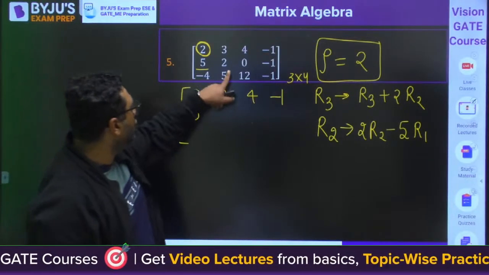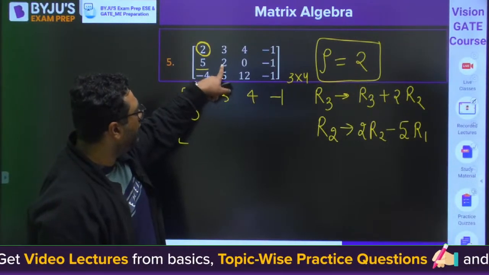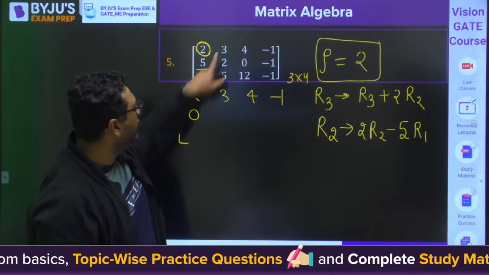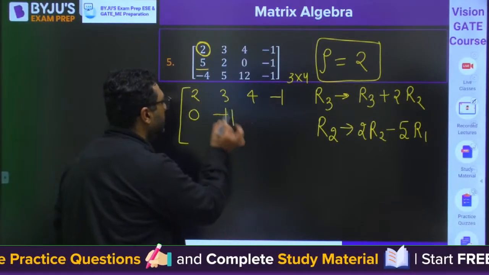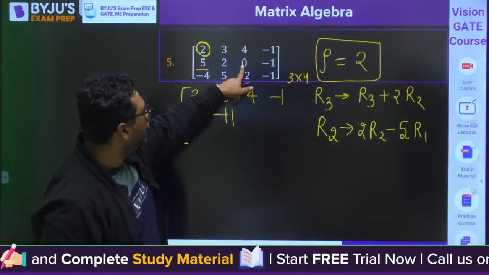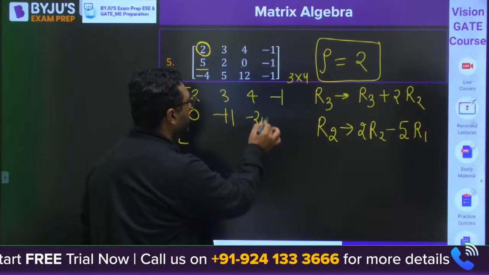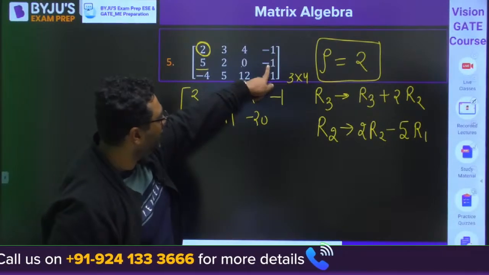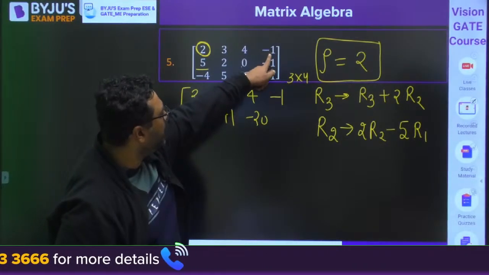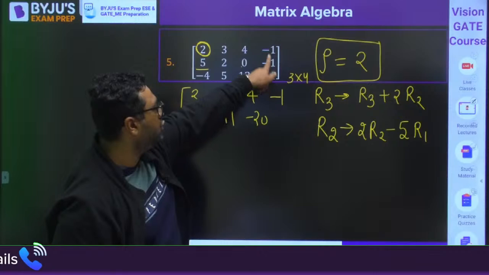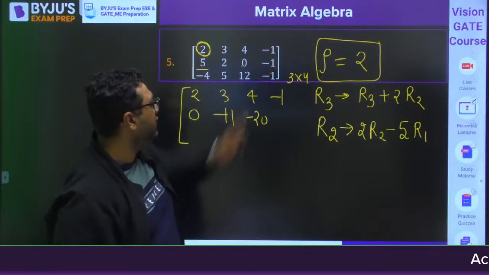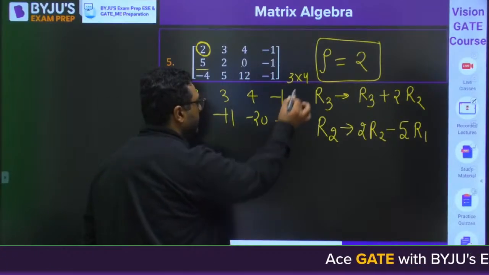So 2 into R2 will be 4, 4 minus 15 is minus 11. Then 0 into 2 is 0, minus 20. Then minus 1 into 2 is minus 2, minus 2 plus 5 is plus 3.